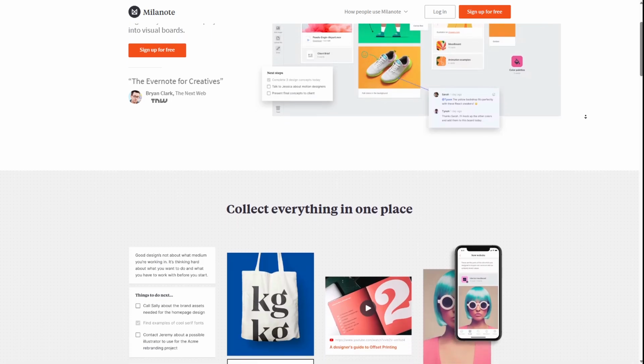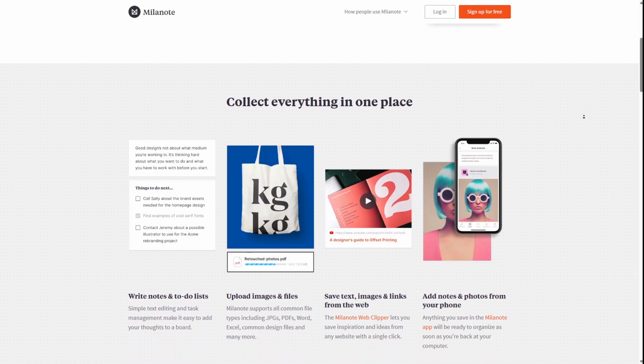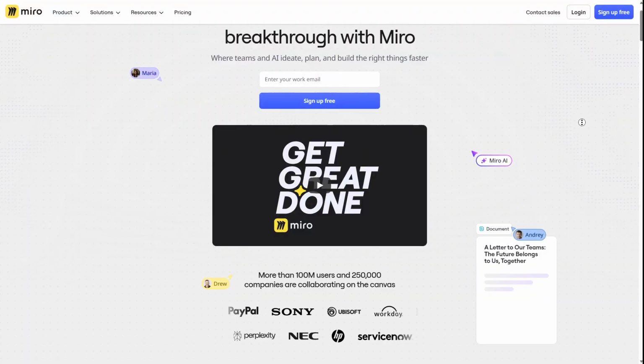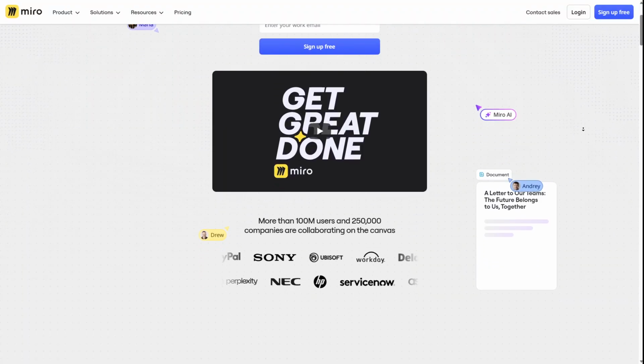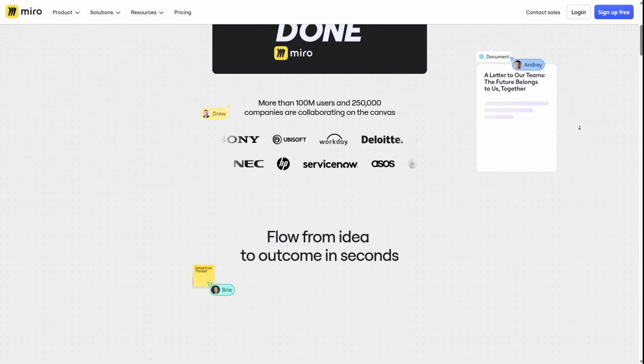Miro shines when you need real-time collaboration. You've got sticky notes, flowcharts, Kanban boards, templates, all the stuff teams use to plan projects. The downside is that it can feel a bit overwhelming if you only need something simple.